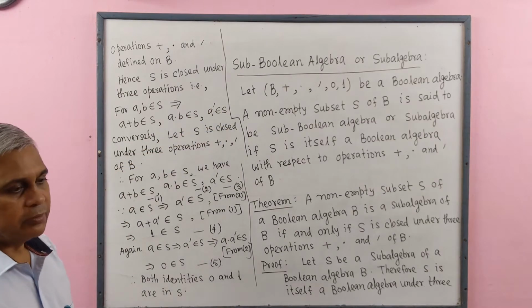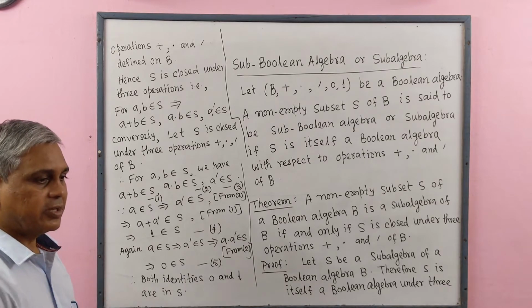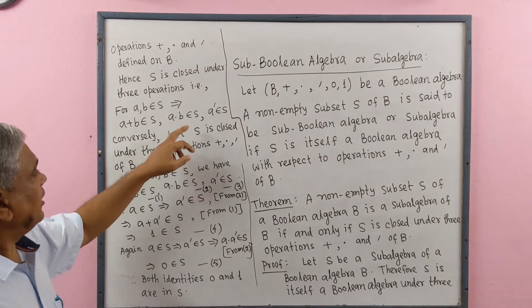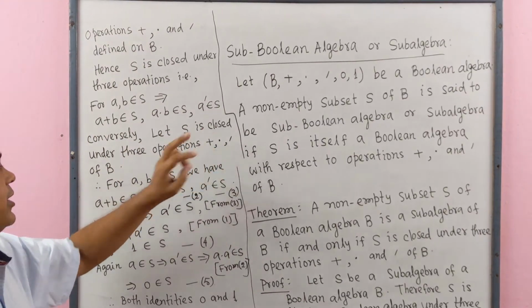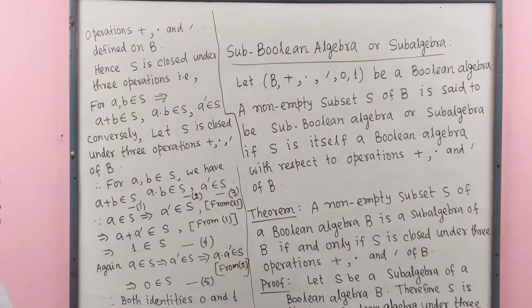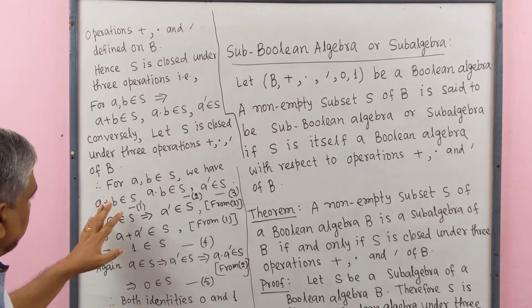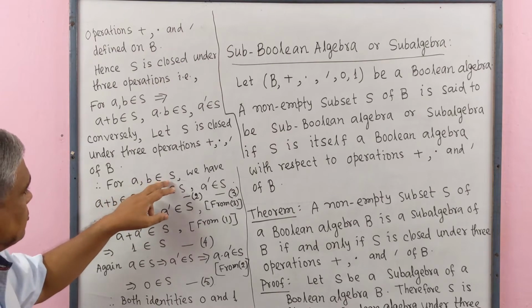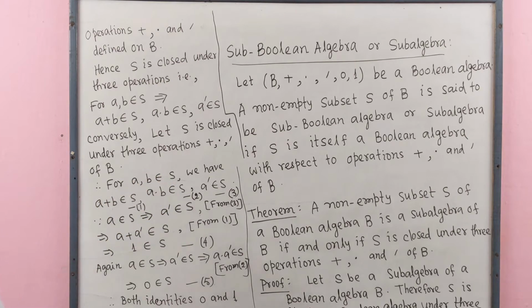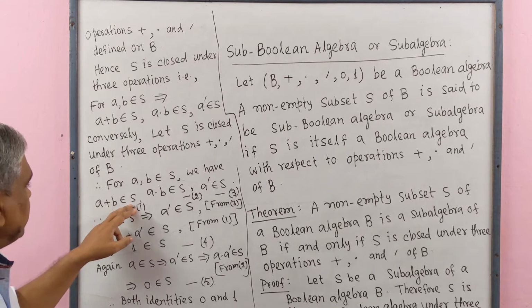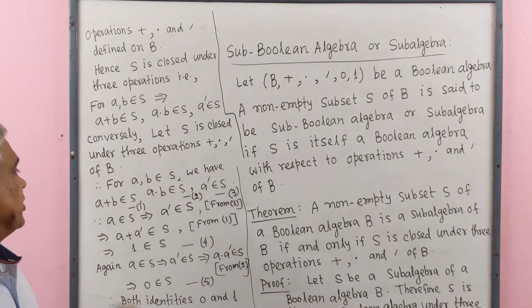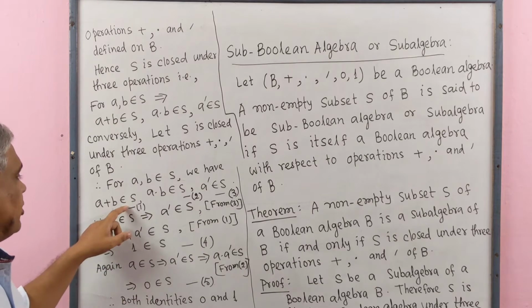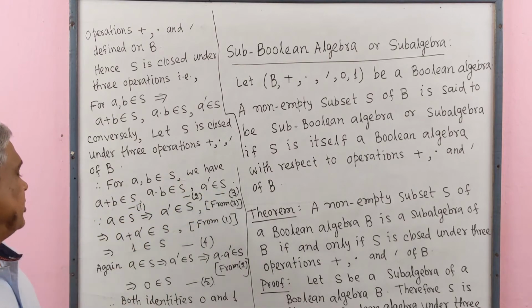Now we prove the converse. Let S be closed under the 3 operations plus, dot and complement of B. Therefore, for A, B belonging to S, we have A plus B belongs to S, A dot B belongs to S, and complement of A belongs to S. Closed. This is number 1, this is number 2, this is number 3.